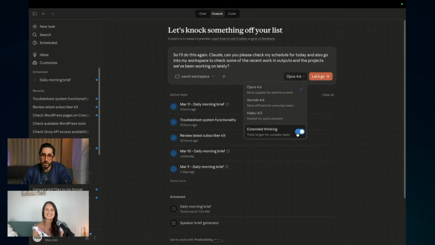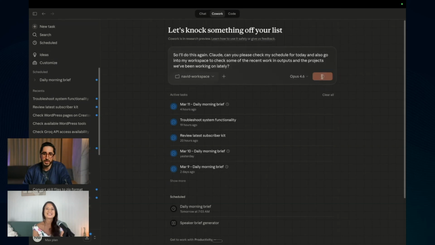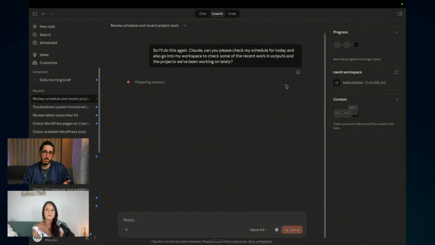You should toggle extended thinking. Yes, this consumes a lot more. I'm not as worried about this when I'm using the Max plan. With Pro, I did run out a lot, so just keep that in mind. Then you need to be a little bit wary of the model. Sonnet is good enough for most things, but I feel Opus is the best one for sure. So let's just try this, and then you'll see what happens when you use it.